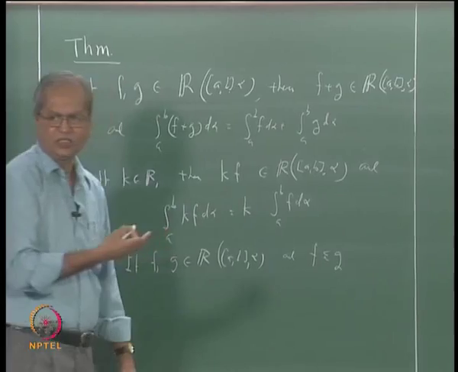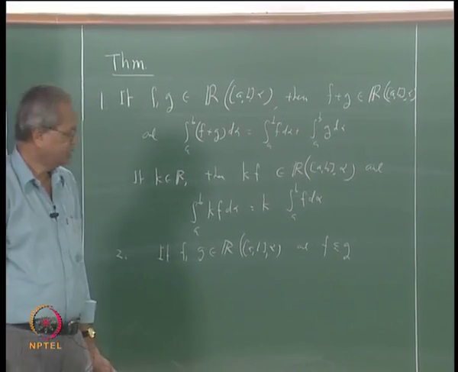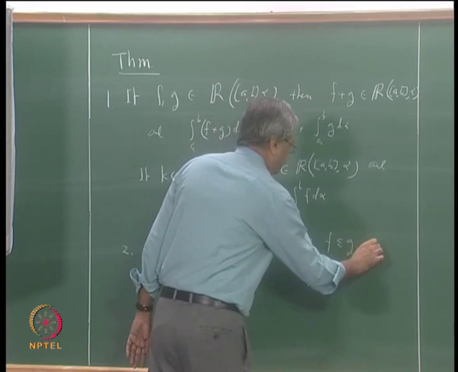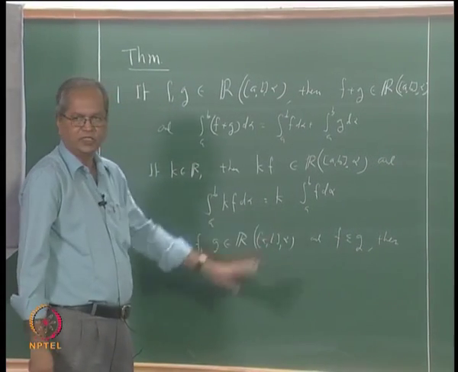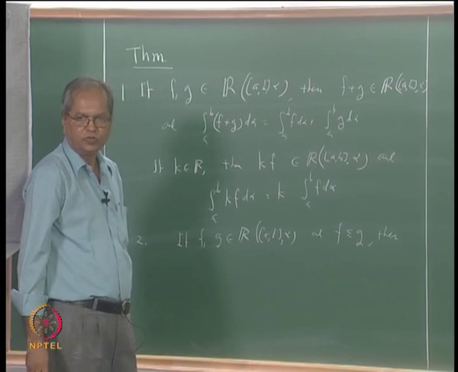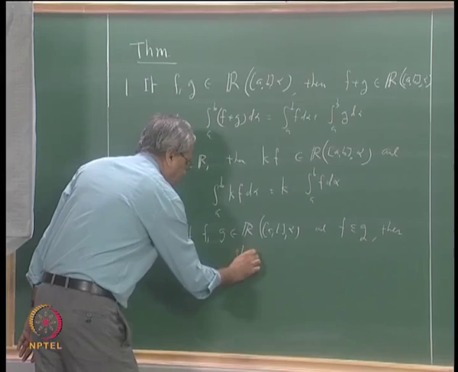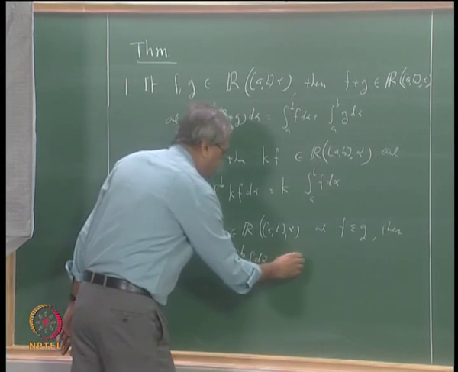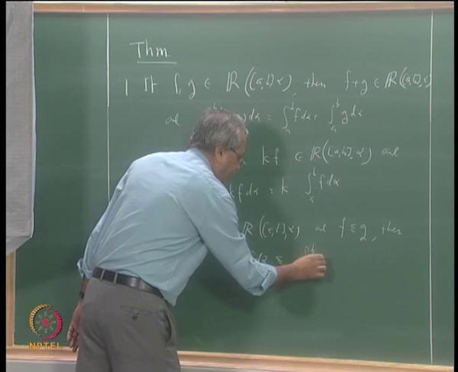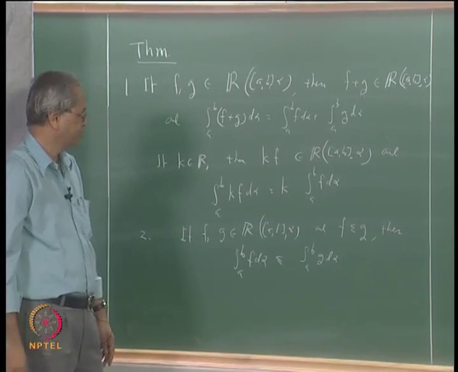At each x in [a, b], f of x is less than or equal to g of x. Then the integral of f is less than or equal to the integral of g. That is what we should expect. Then integral over [a, b] of f d alpha is less than or equal to integral over [a, b] of g d alpha.